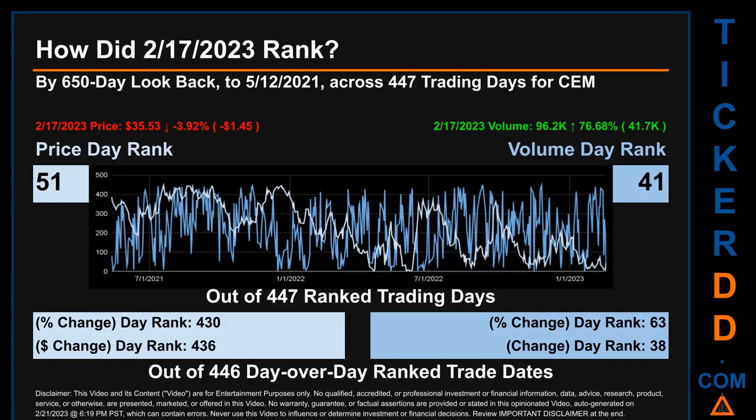The line graph overlays price and volume's daily ranking, as shown respectively in light versus dark blue, across those target trading days. In this view, essentially the dips are good whereas the spikes are bad. The price's day over day percentage change, dropping -3.92% on February 17, 2023, had a day rank of 430 while its dollar difference of -$1.45 had a rank of 436 when compared day over day across 446 trading days. Volume's percentage change and difference were ranked respectively at 63 and 38.